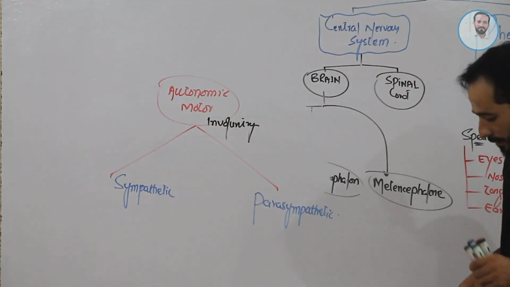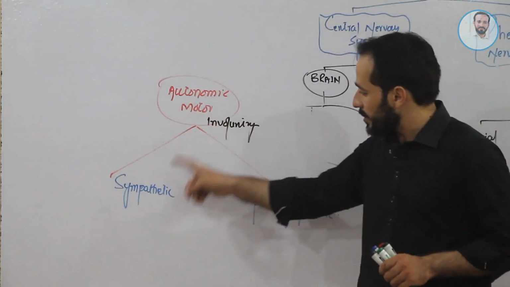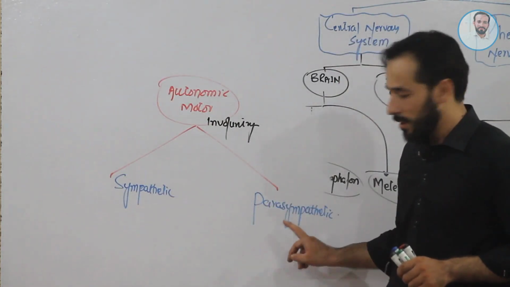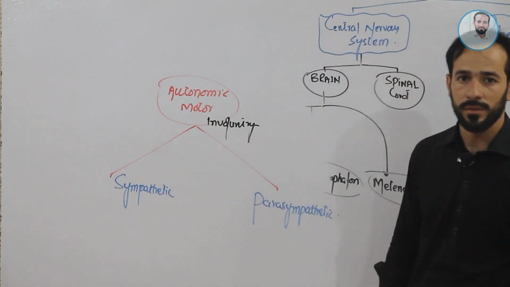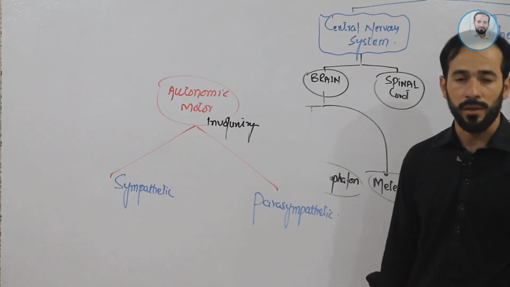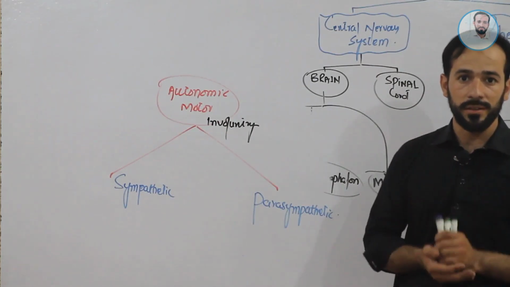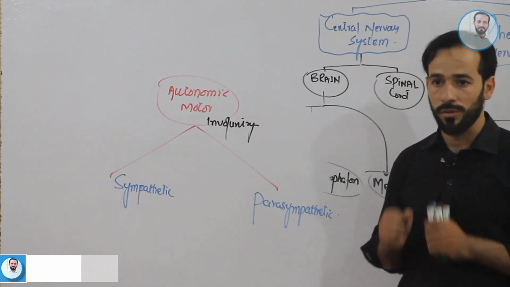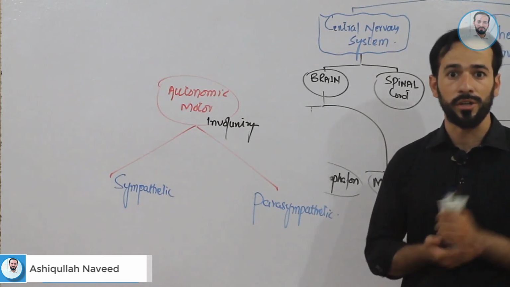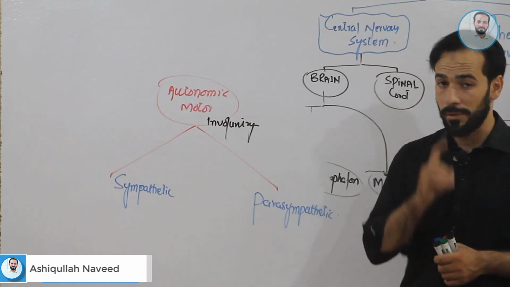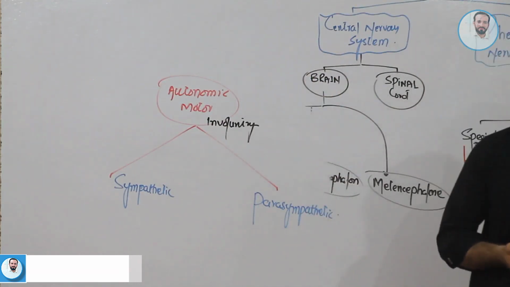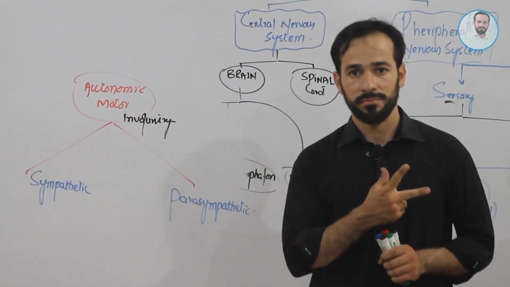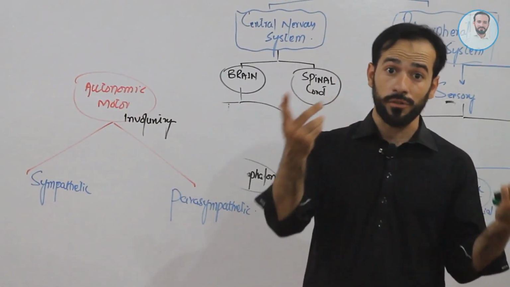What does it mean? Friends, the autonomic nervous system is classified into two divisions, sympathetic and parasympathetic. Both of these actions are involuntary. How? For example, if you see a very big dog, you will run. While you are running, this is involuntary. Why? Because you are afraid. And what will happen at that time? The first thing, your heartbeat will be fast. So this is not in your control now.